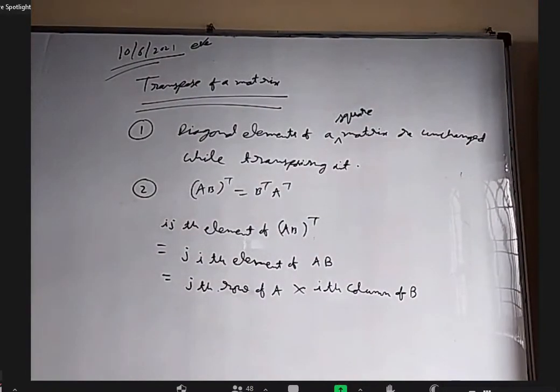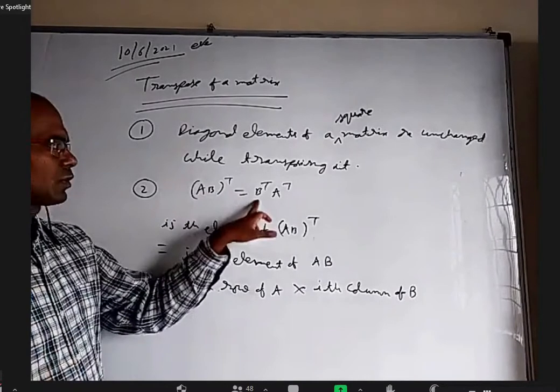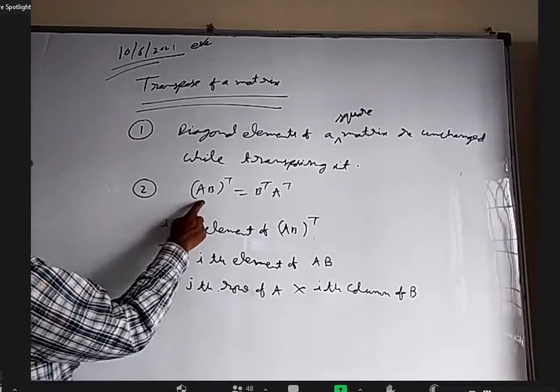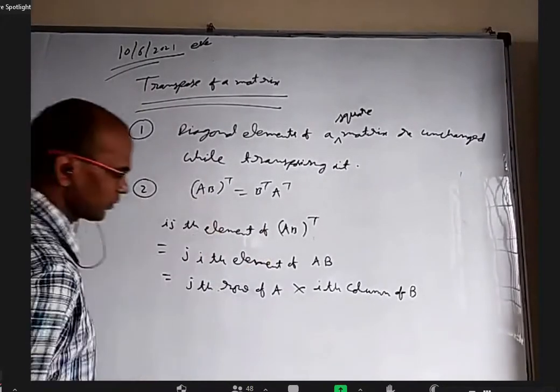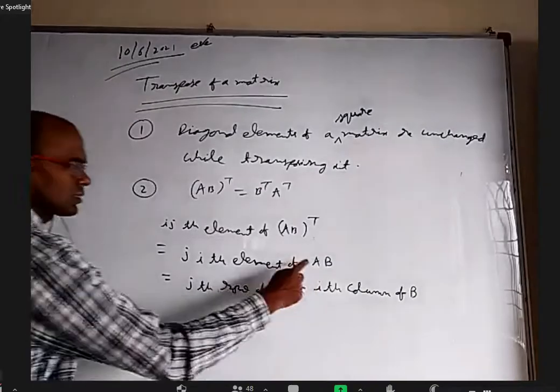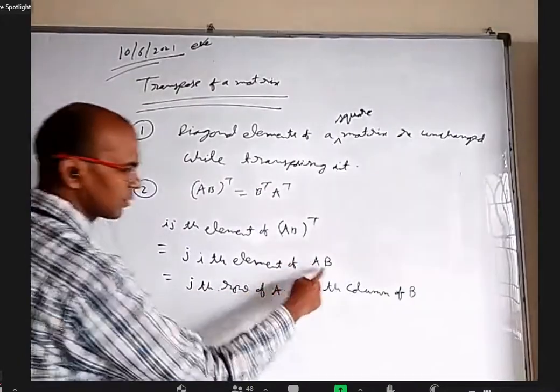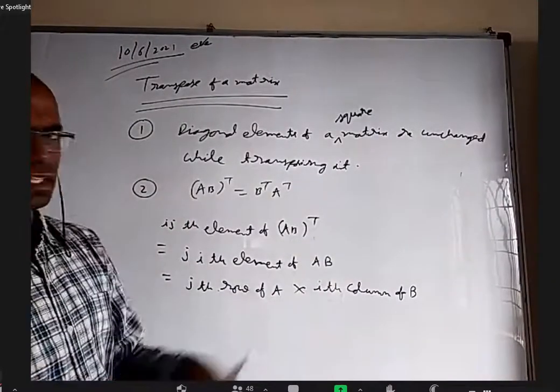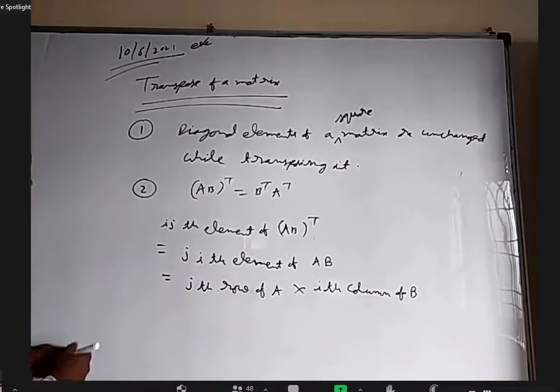Yes, sir. Okay. So for AB whole transpose equal to B transpose into A transpose, I am giving an explanation basically. If we take the ith row jth element of this matrix, it will be the jth row ith element of this matrix. That is, in the first matrix the jth row, in the second matrix the ith column, the product. I wrote into. If you want, you can write product of. That is a better way of writing it. But anyway, I'm just writing informally.